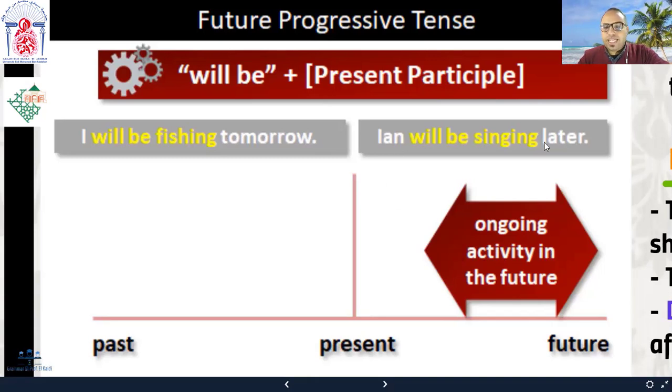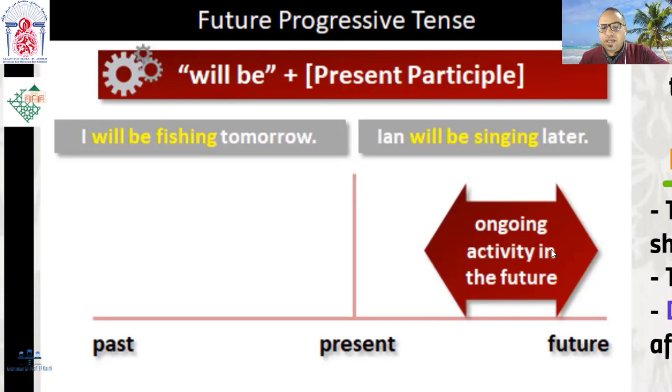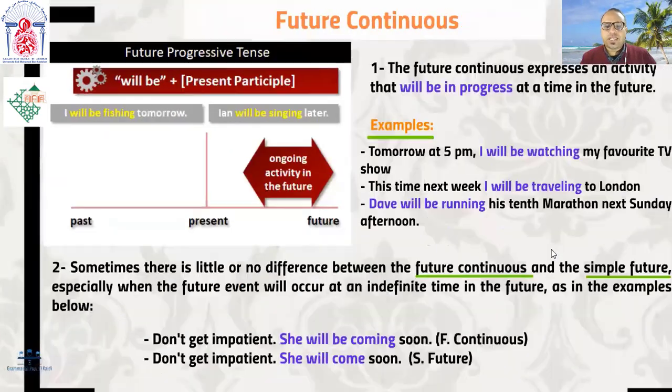Ein will be singing later. So the action of singing will start at this point and continue up until this point here. So there is a certain duration at a specific time in the future. Now that's how we use the future continuous.